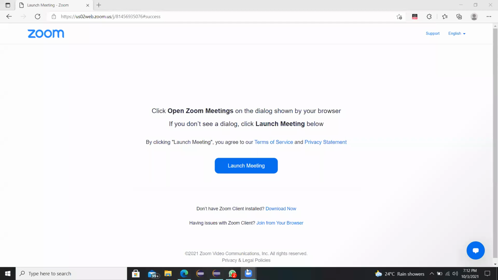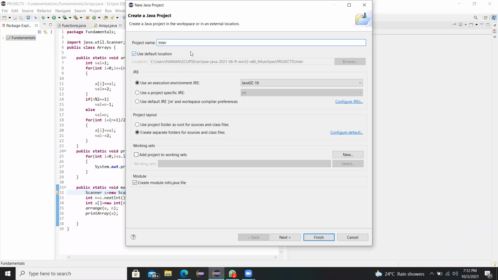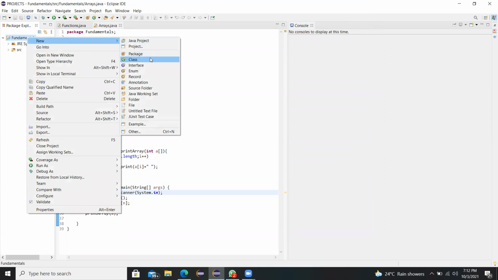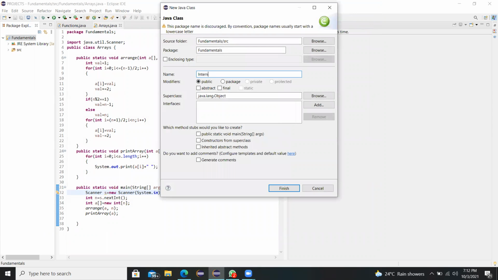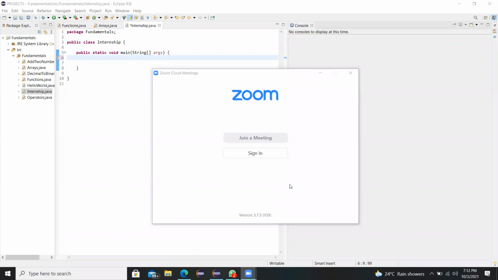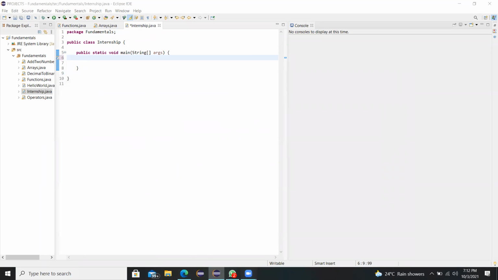Yeah, now you can share it, and you can copy the code and try it. No, no, you click on this view option.